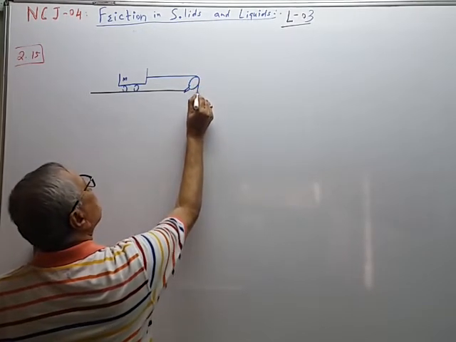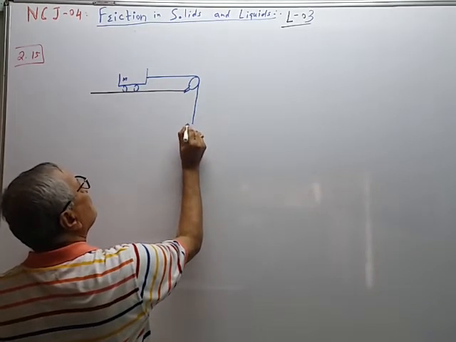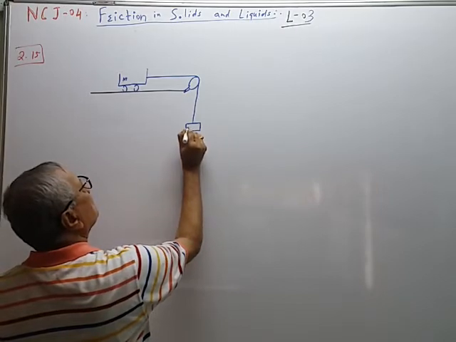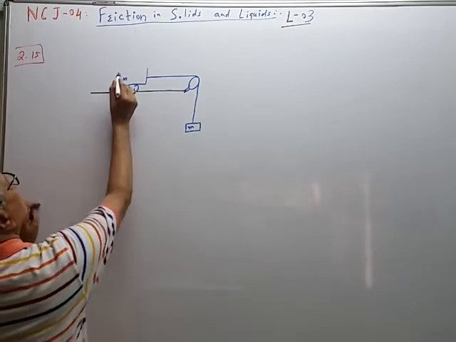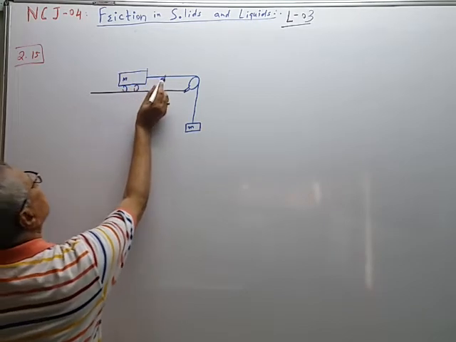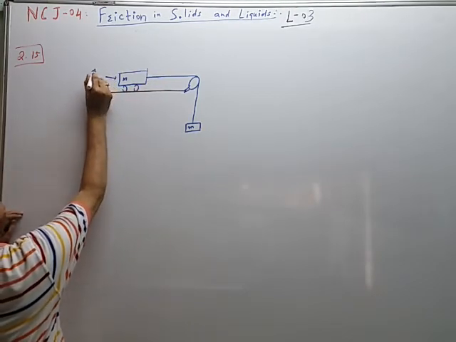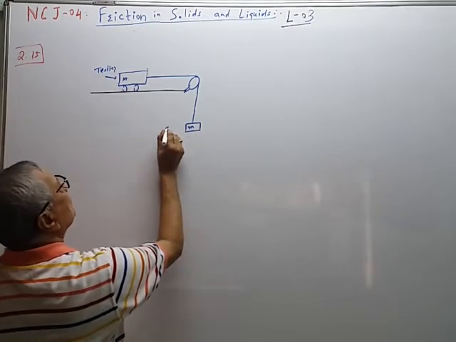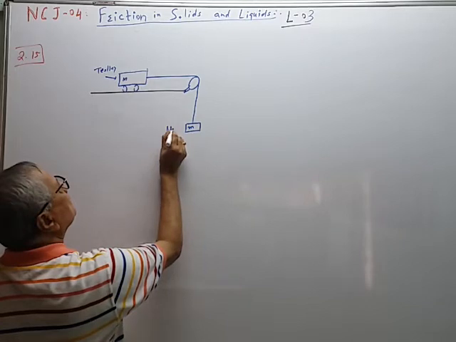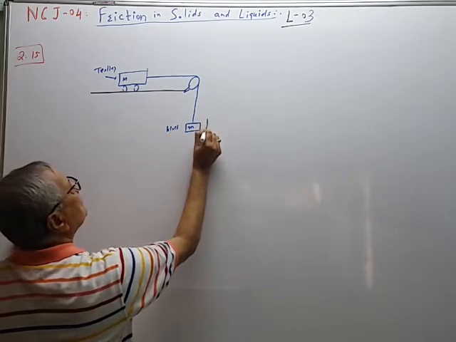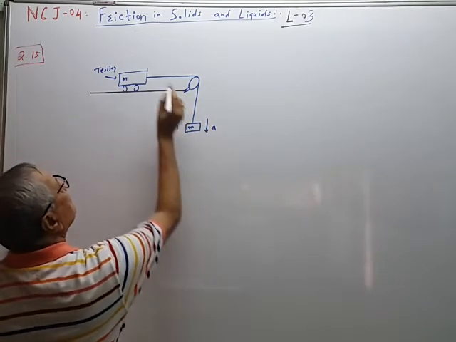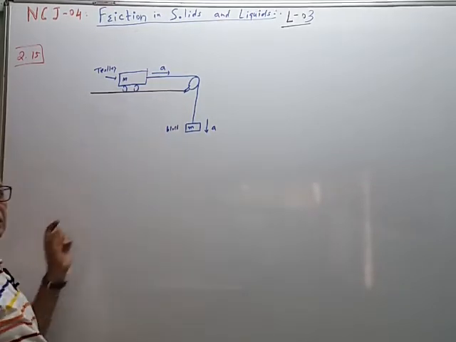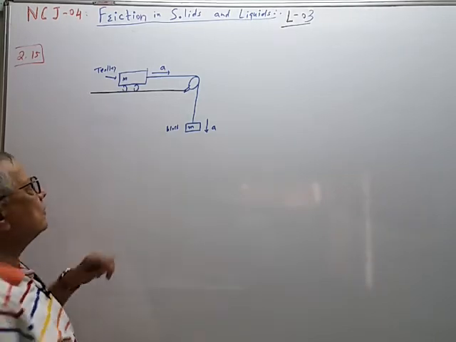The string passes over, and here a block m is attached, like this. So this is the trolley and this is the block. The block is moving with acceleration a. Therefore, the trolley is also moving with the same acceleration a. The system has acceleration a. It is not shown in the figure.